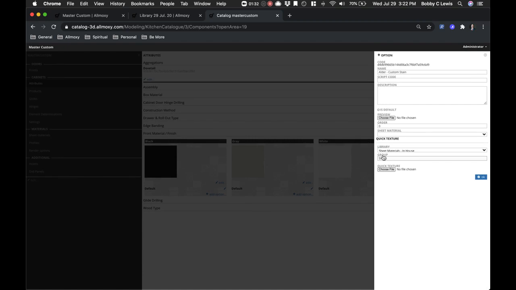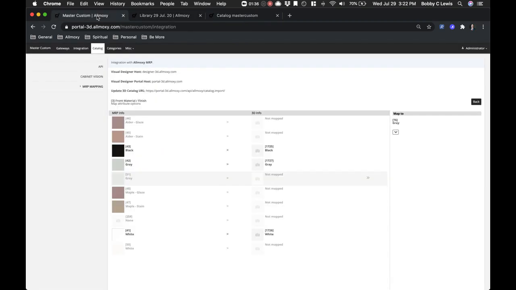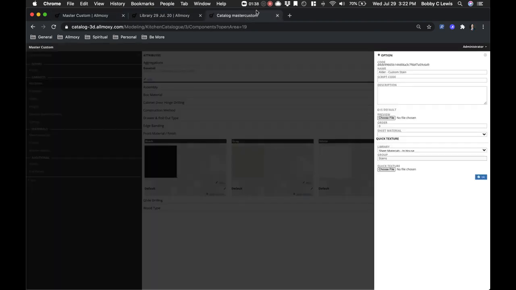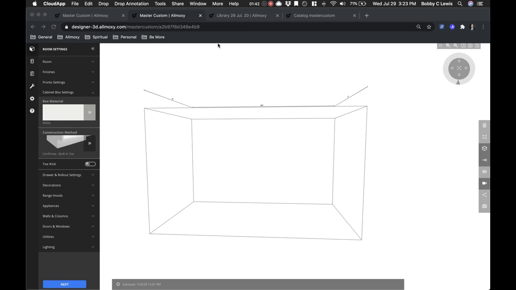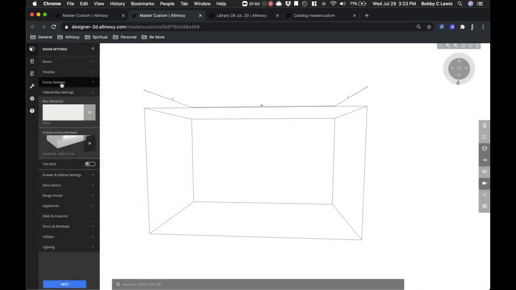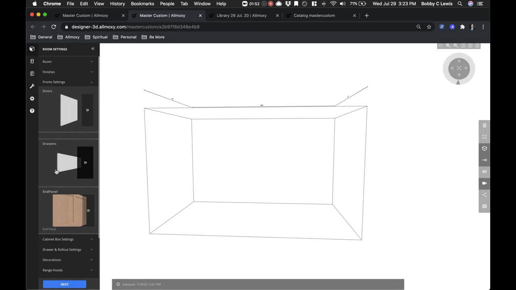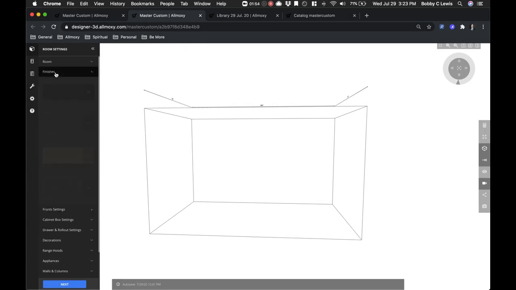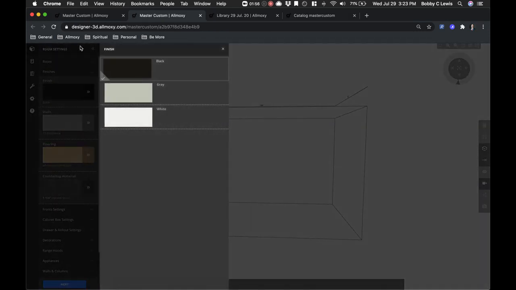Now the group name is where it will show up in 3D. So in your 3D designer, say you're looking at your drop-down menu with, say, materials. If you have multiple groupings of finishes, different kinds of finishes.